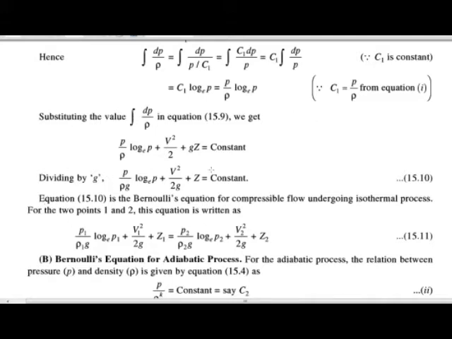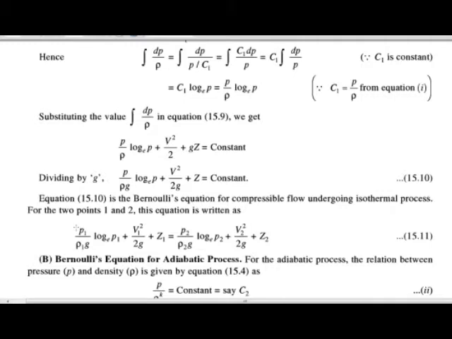If two points 1 and 2 are given, this equation can be written as P1 upon rho g natural log of P1 plus V1 square upon 2g plus Z1 equals P2 upon rho g natural log of P2 plus V2 square upon 2g plus Z2.